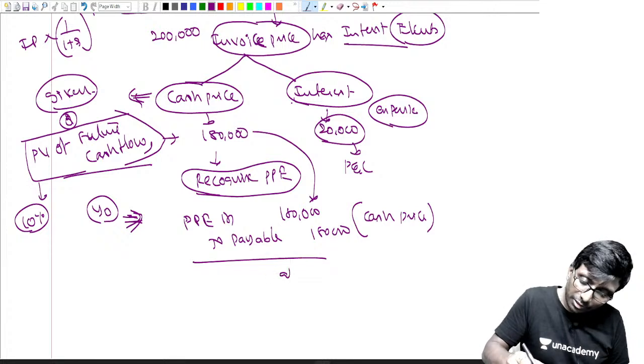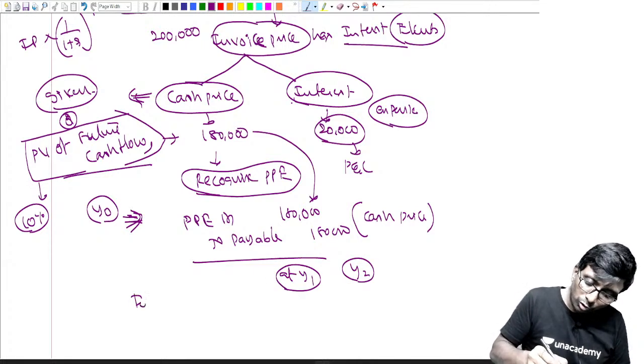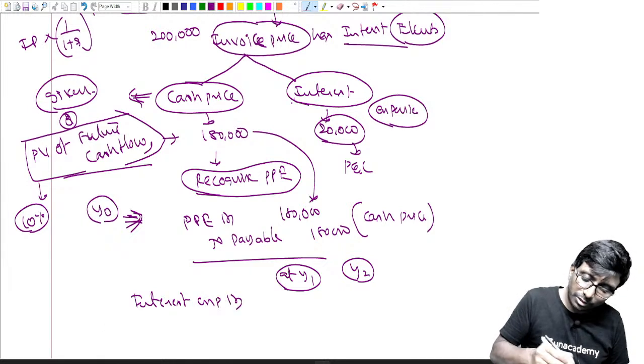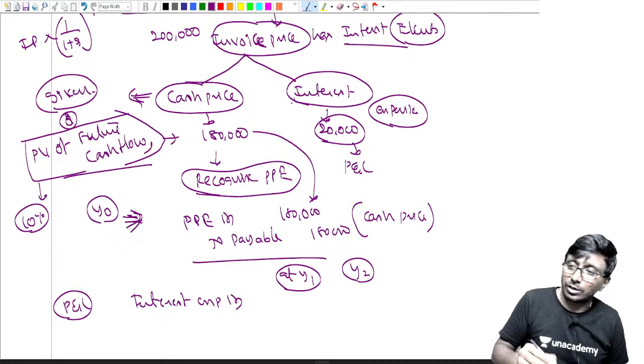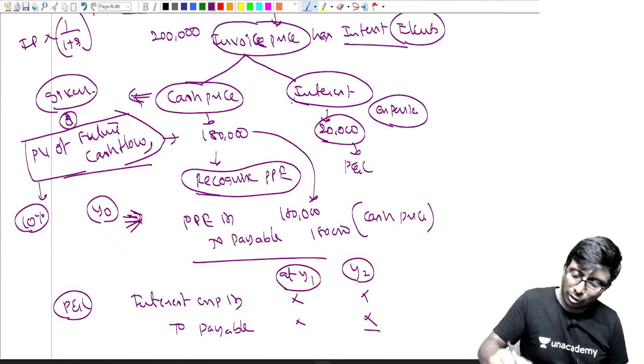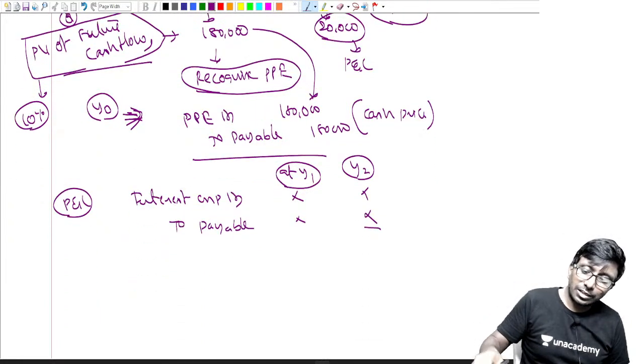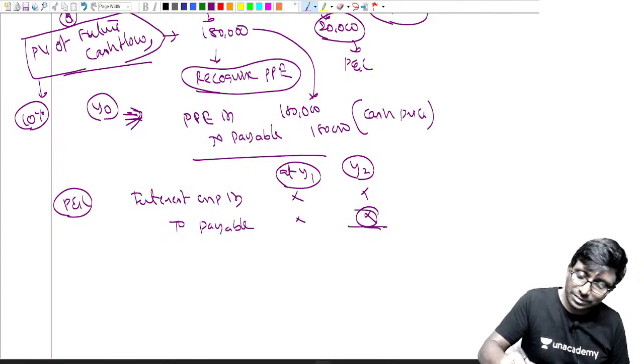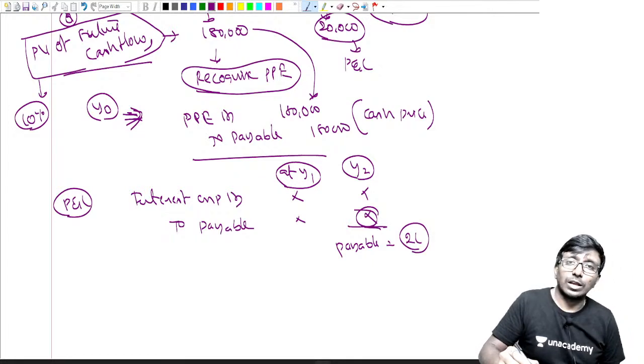So at the end of Y1 and at the end of Y2, what are we supposed to do? You should record interest expense account debit, which will be charged to profit and loss, to payable, you will record the amount. After recording the second year journal entry, your payable balance will exactly come to 2 lakh.